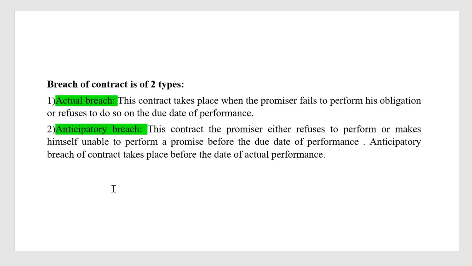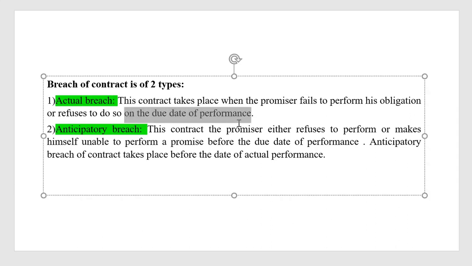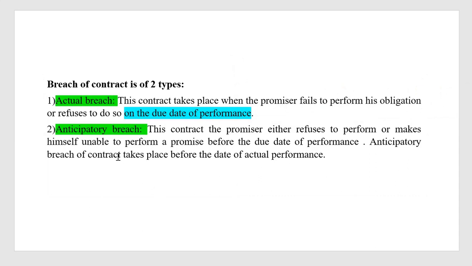It's actual breach and anticipated breach. It's a simple thing. In actual breach, the promisor fails to perform his obligation or refuses to do so on the due date of performance. So on the due date of performance, he fails to do it.